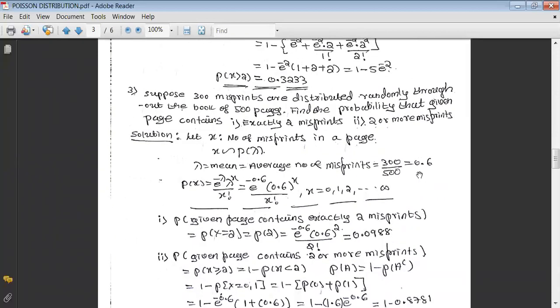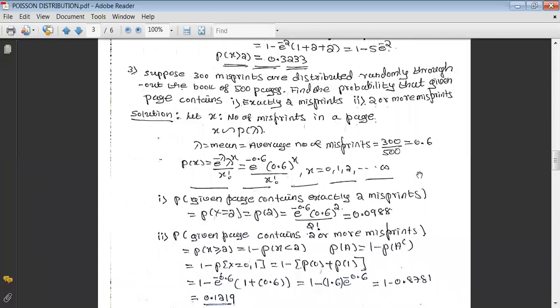Now let us go for the third one. Suppose 300 misprints are distributed randomly throughout a book of 500 pages. Find the probability that a given page contains, first one, exactly 2 misprints, second one, 2 or more misprints. Here, first let us realize what is a success. Here the success is whenever a page contains a misprint, that will be treated as a success.